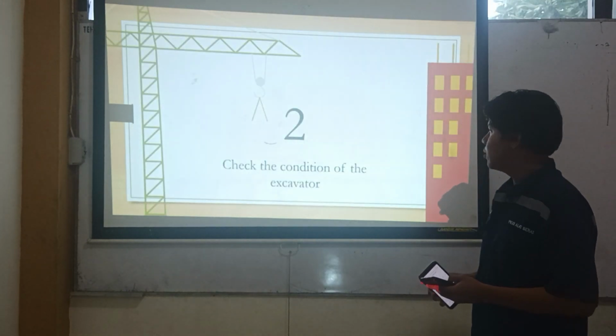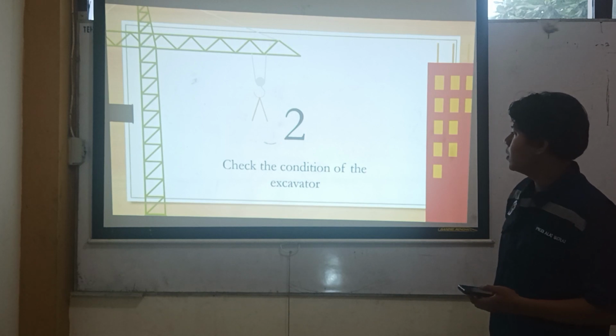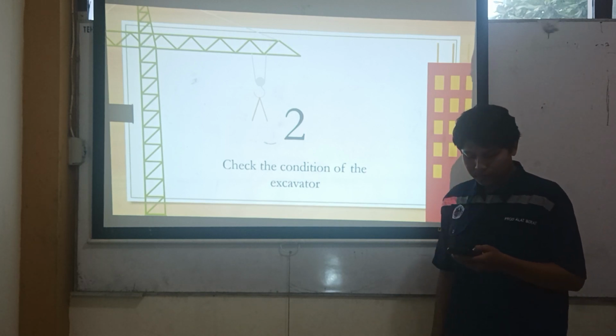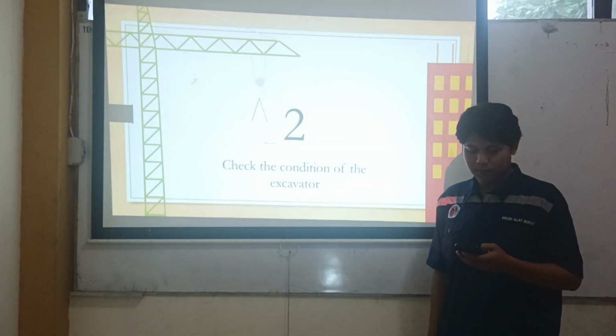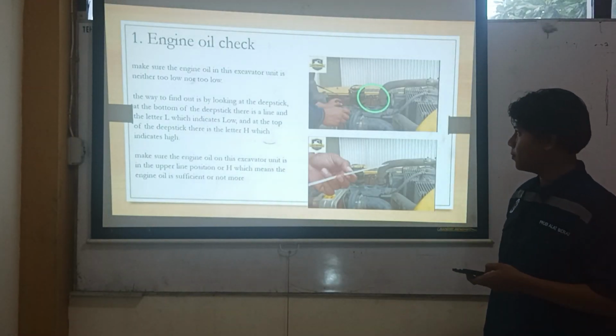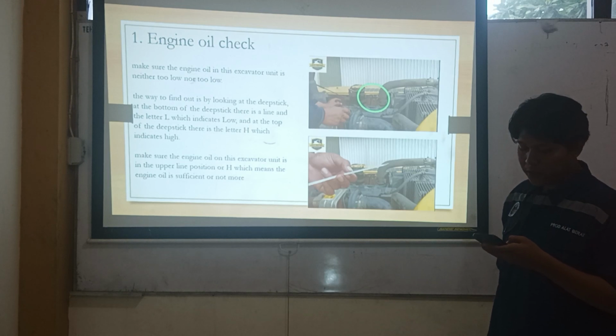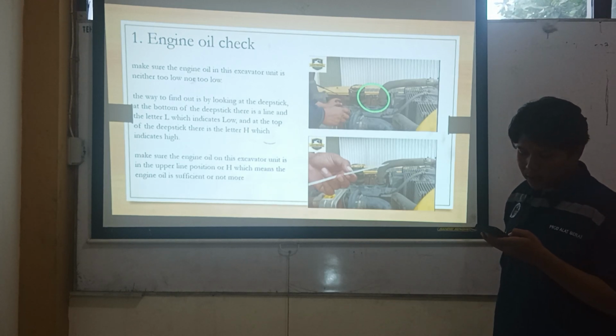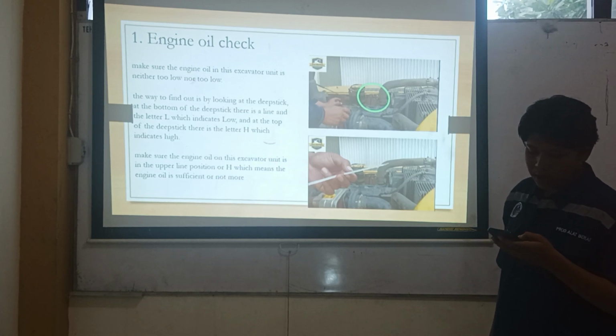Two, check the condition of the excavator. One, engine oil check. Make sure the engine oil in this excavator unit is neither too low nor too high. The way to find out is by looking at the dipstick.